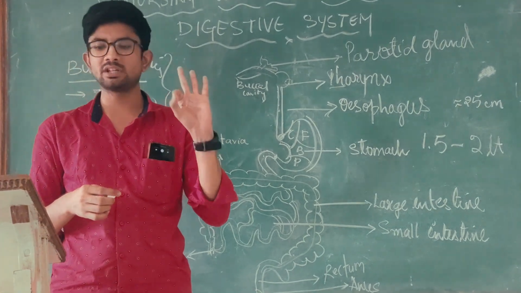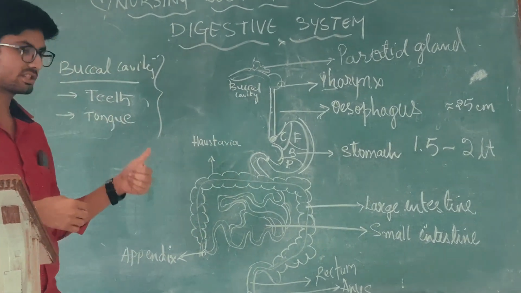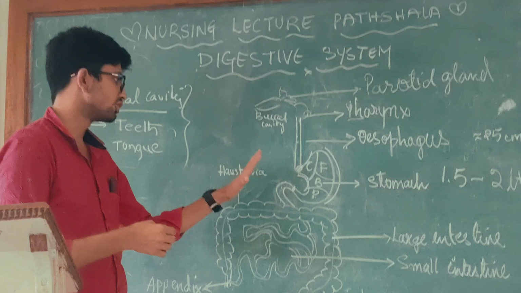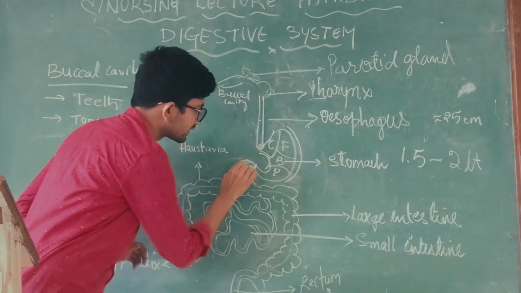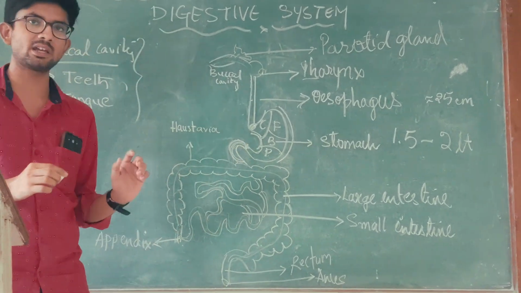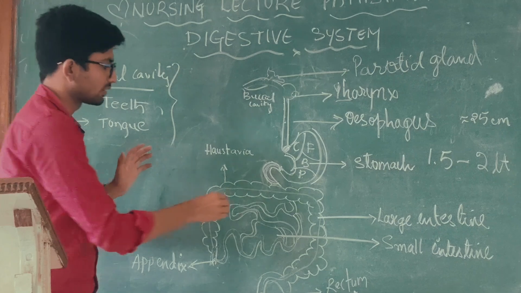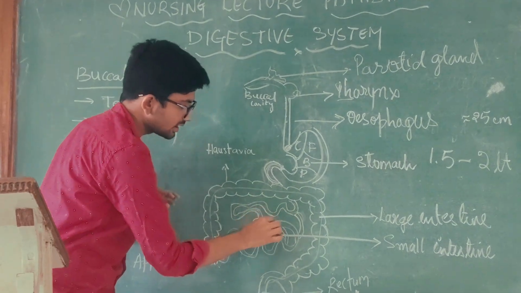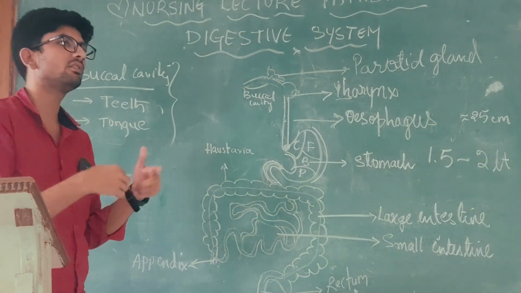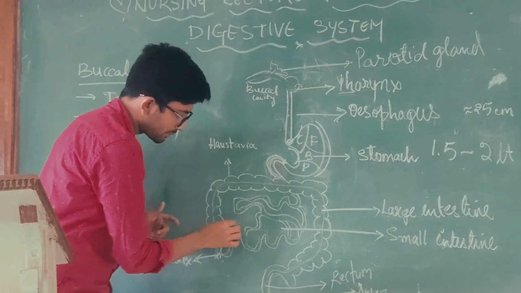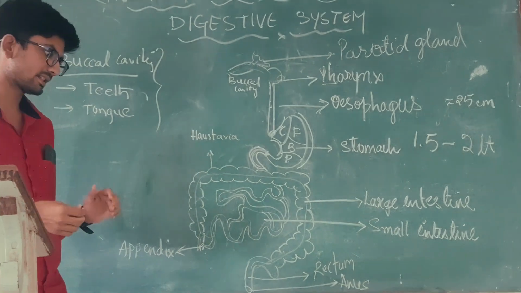The small intestine has three parts: duodenum, jejunum, and ileum. The duodenum is the beginning of the small intestine. It's a C-shaped structure. The jejunum is a coiled structure, and the ileum is a very coiled structure, and it opens into the large intestine.